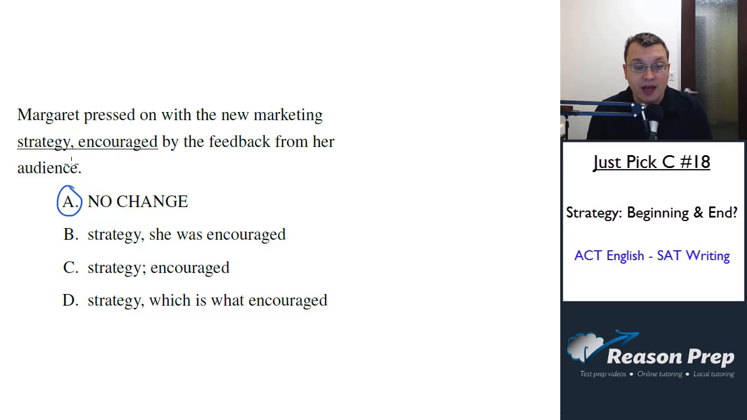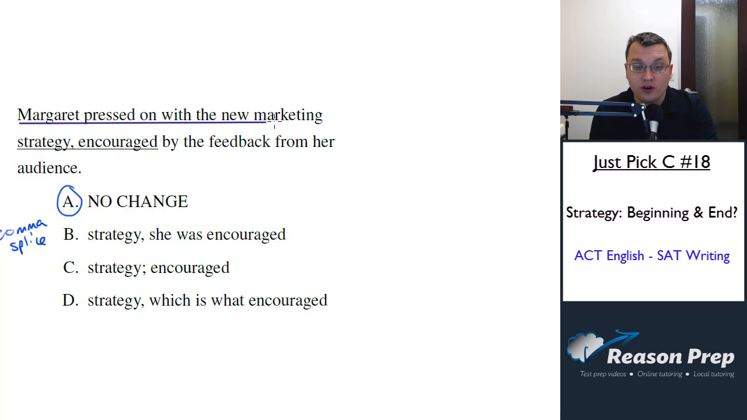So with B, what do we have? Margaret pressed on with the new marketing strategy. She was encouraged by the feedback from her audience. This is a comma splice. I talk about these all the time because they're super common on both SAT and ACT English/grammar. A comma splice is when you have two complete sentences separated with just a comma. When you're doing questions like this, where you're combining sentences or clauses or phrases, you always want to be on the lookout for this one because it comes up so often.